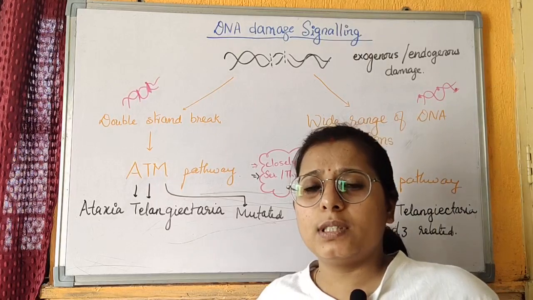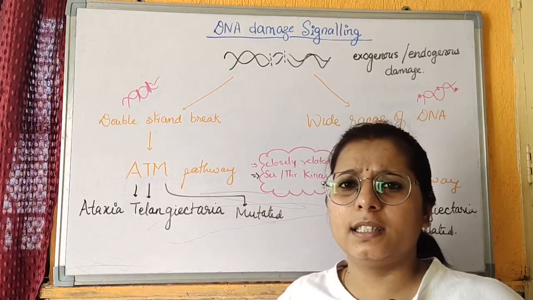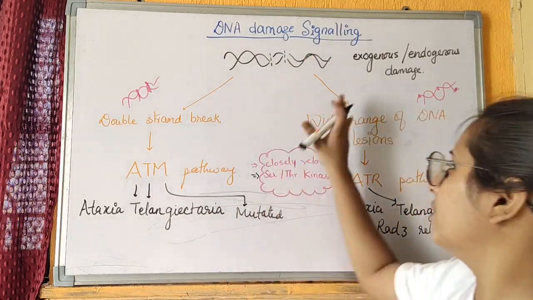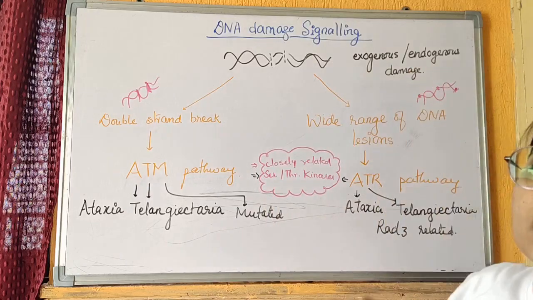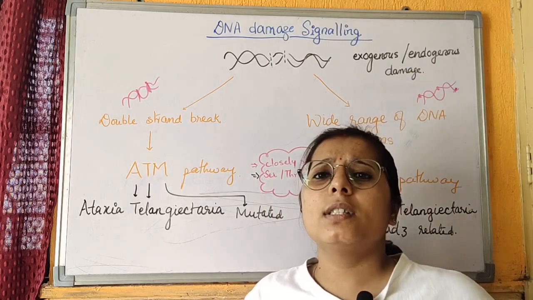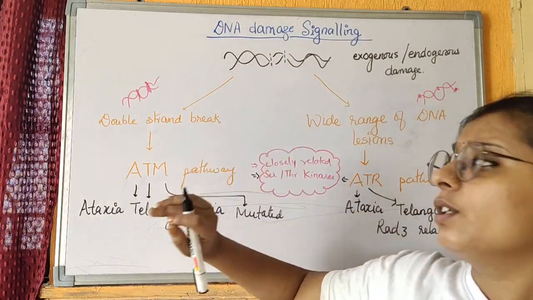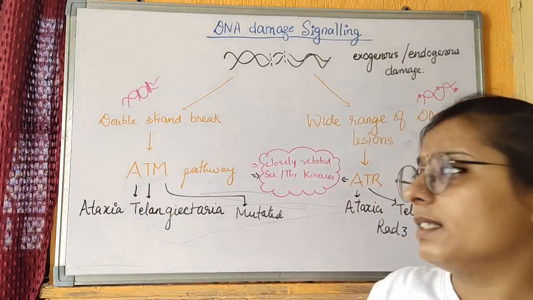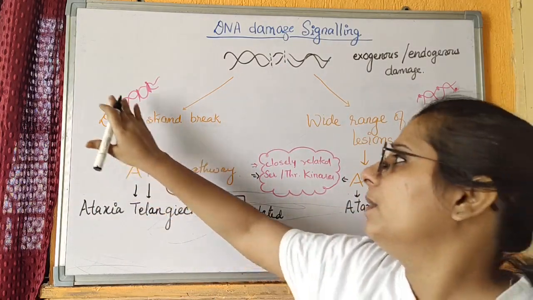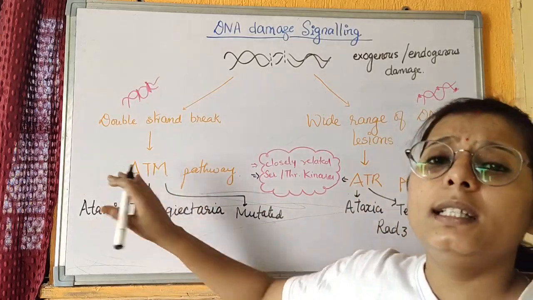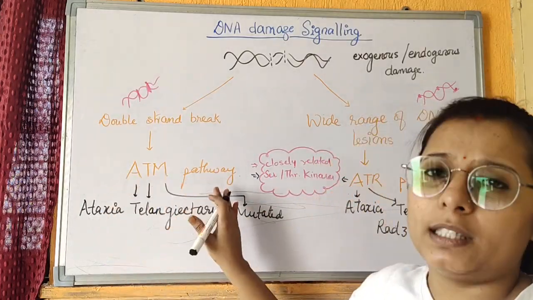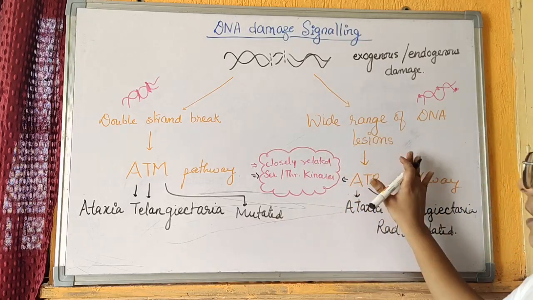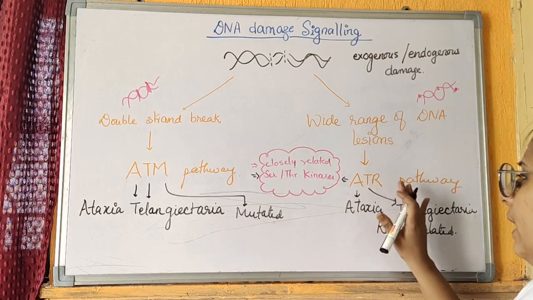When a cell undergoes the cell cycle, there might be some damage in the DNA and it leads to DNA damage signaling. This damage of the DNA may be due to exogenous, external, or endogenous, internal mutants or chemicals or some other factors. The DNA damage might be of two types, double strand break or wide range of DNA lesions. If there is a double strand break in the DNA, meaning the strand got broken, then it activates a signaling pathway, that is ATM pathway. If there is a wide range of DNA lesions in the DNA, then it activates another pathway, that is called ATR pathway.